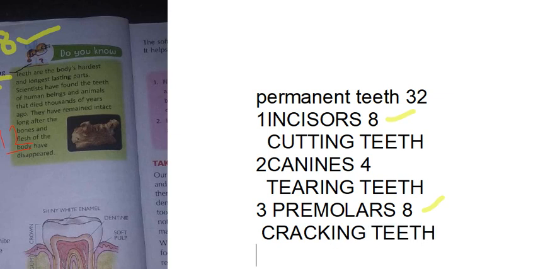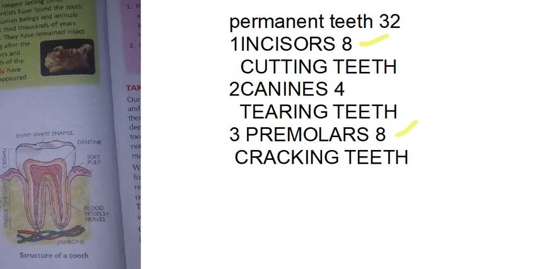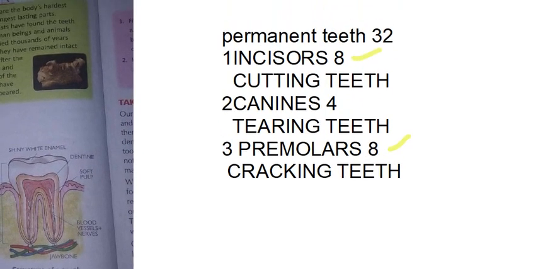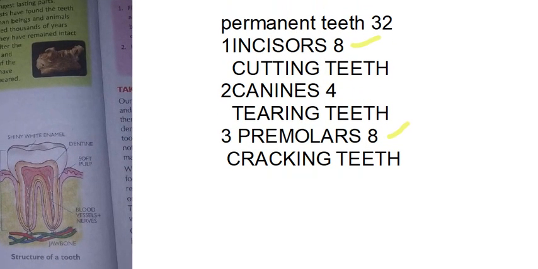Next one is what? Fourth one. Our last type of tooth is molars. How many molar teeth are there? 12 are there. And these molars are also called what? Grinding teeth.